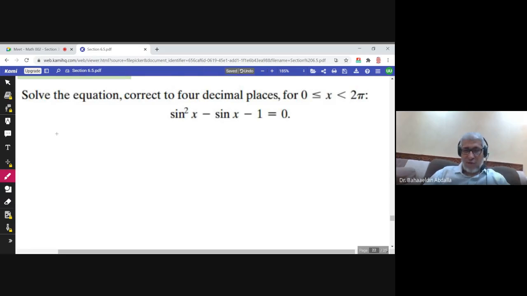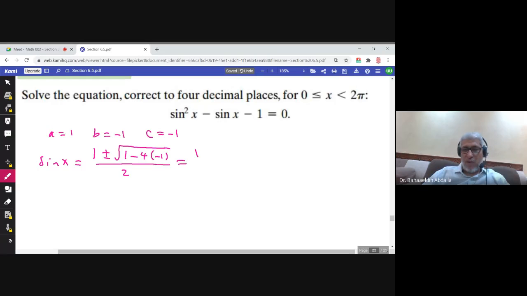What is the quadratic formula? A is 1, B is -1, C is -1. The quadratic formula says sine x equals -b, which is 1, plus or minus the square root of b squared, which is 1, minus 4 times a times c, over 2a.